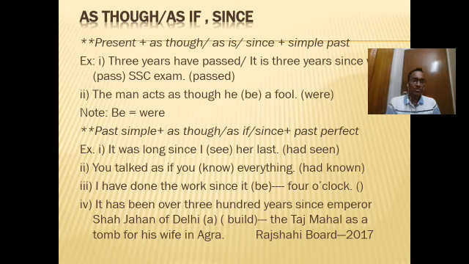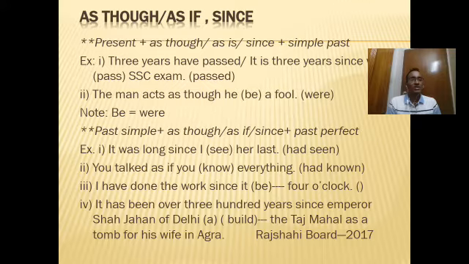I think examples will make you clear. Three years have passed, or we can write it like this, it is three years. So you see, three years have passed is in present perfect tense, have plus verb 3, and it is three years is in present indefinite tense.